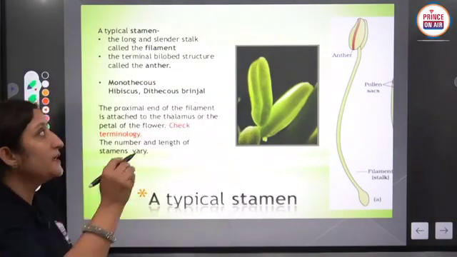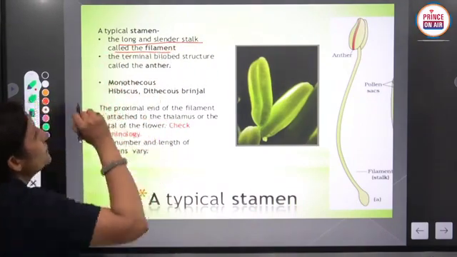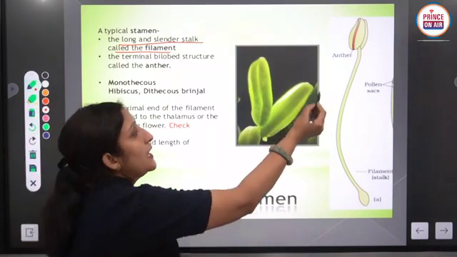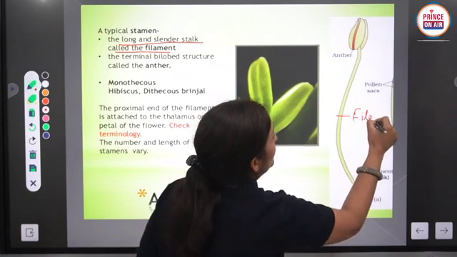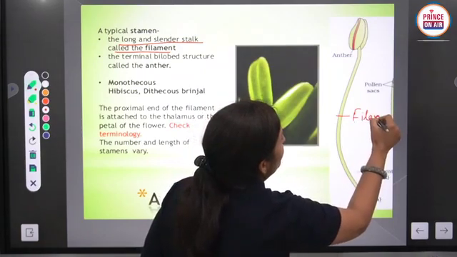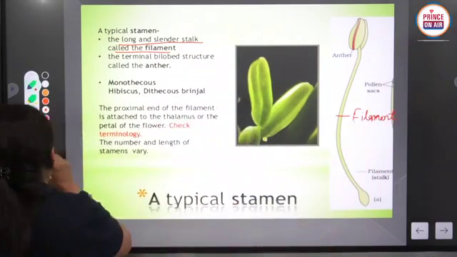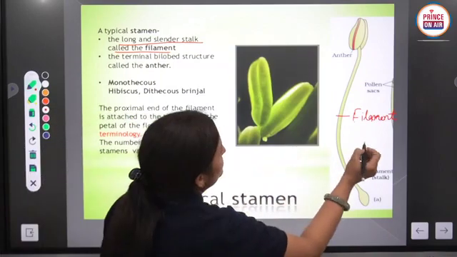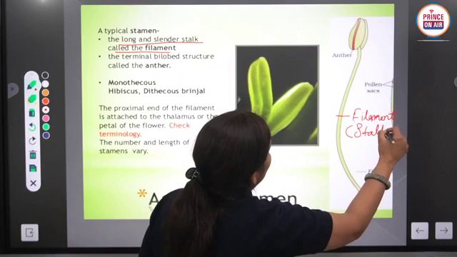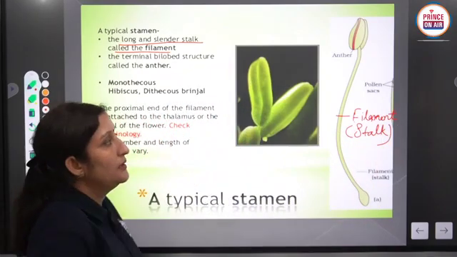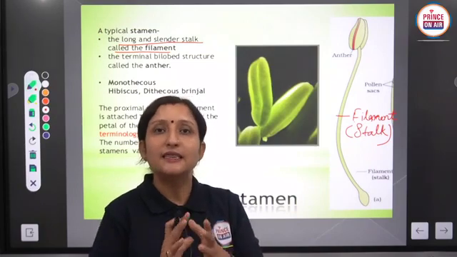It is a long cylindrical filamentous structure. It is the filament. And this is a stalk-like structure. And the upper swollen part of the stamen is called the anther.